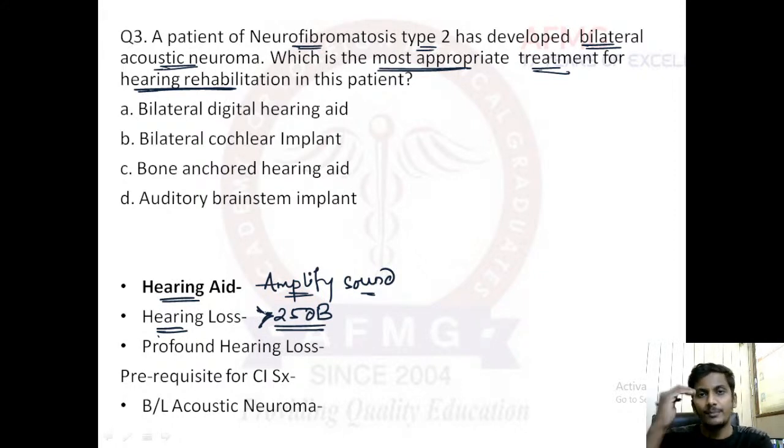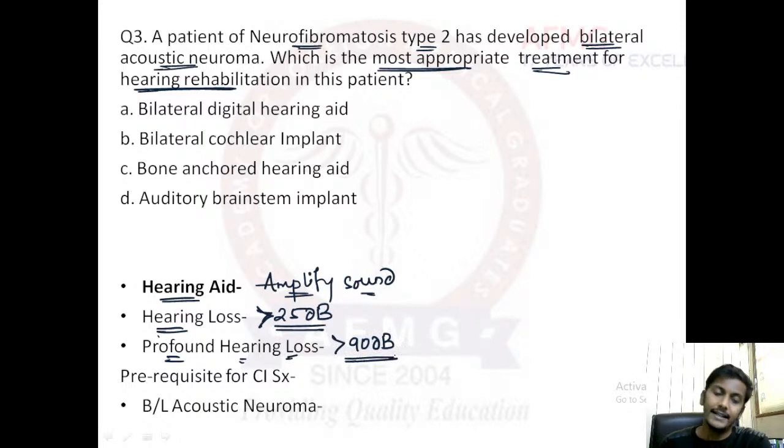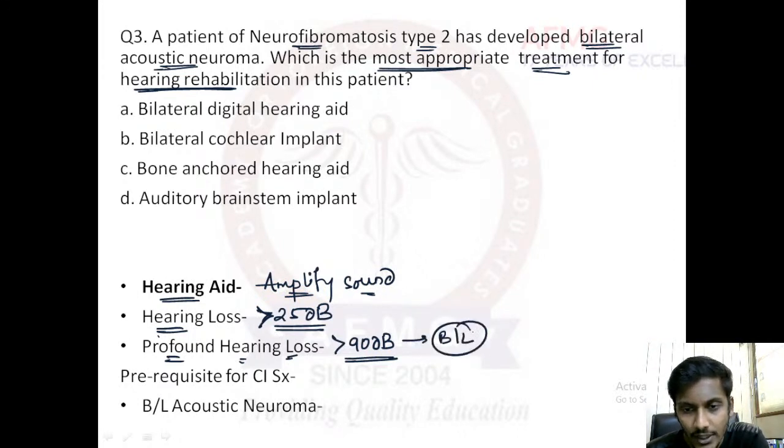Then there are various grades: mild, moderate, moderately severe, severe, and profound. At least you need to remember profound levels, because this has been asked. Profound hearing loss is more than 90 decibels, whereas hearing loss in general is more than 25 decibels. If a patient is suffering from bilateral profound hearing loss, then usually the treatment of choice would be cochlear implant surgery.